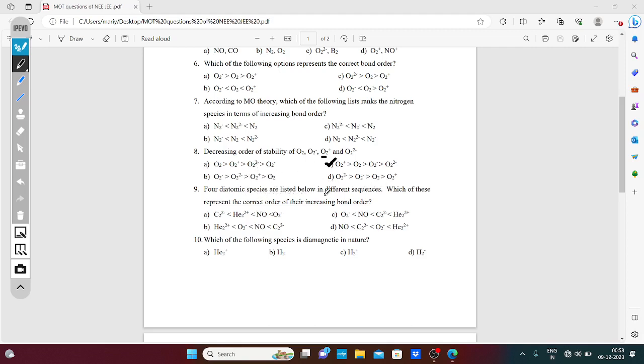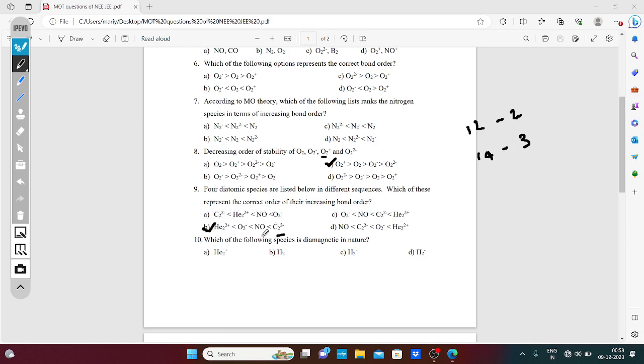Four diatomic species are listed below in different sequence. Which of these represents the correct order of increasing bond order? See that C2 2 minus has carbon 12 electrons, bond order 2, and with 14 electrons, bond order 3. So here C2 minus is first, next is NO, next is O2 minus, next is helium. So this is the order.